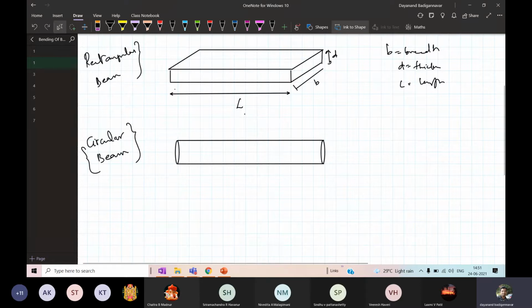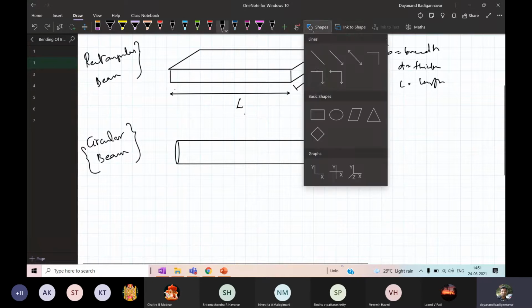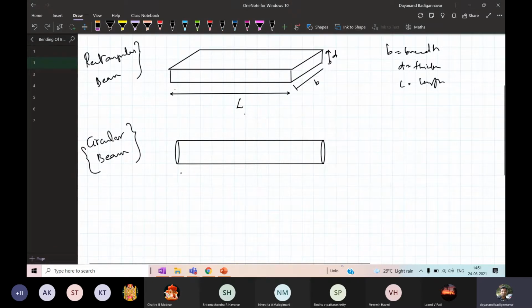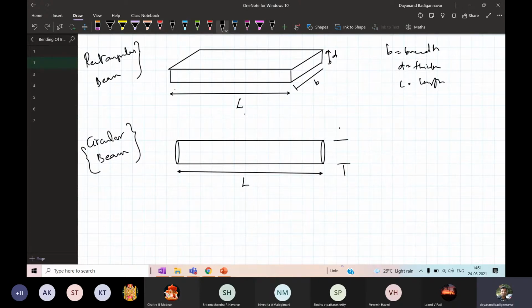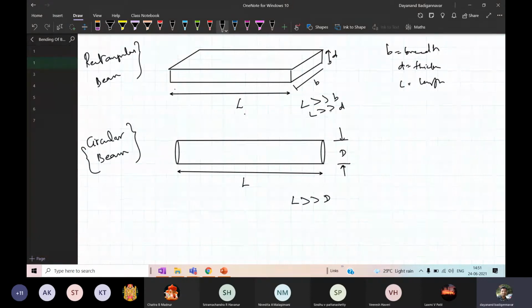Any structure where the length is comparably larger, in the circular beam also, the length is very large. The length is larger than the diameter, which is the other dimension here. In the rectangular beam, the length is very, very much larger than the breadth and the thickness. Such a structure, we call a beam.